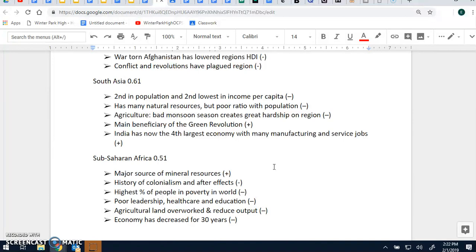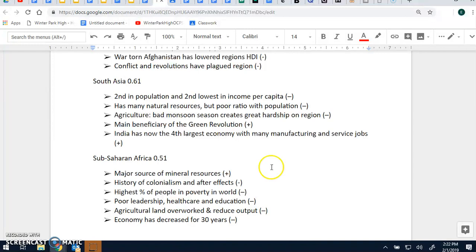So that helps them with their HDI. However, they have a history of colonialism and the after effects. Their people, especially in places like South Africa, were really subjugated by the white Europeans, and they were not allowed to learn skills. They were not allowed to be educated. So this is going to take a long time for them to rise above the legacy of that. That has really been a negative effect on their HDI.